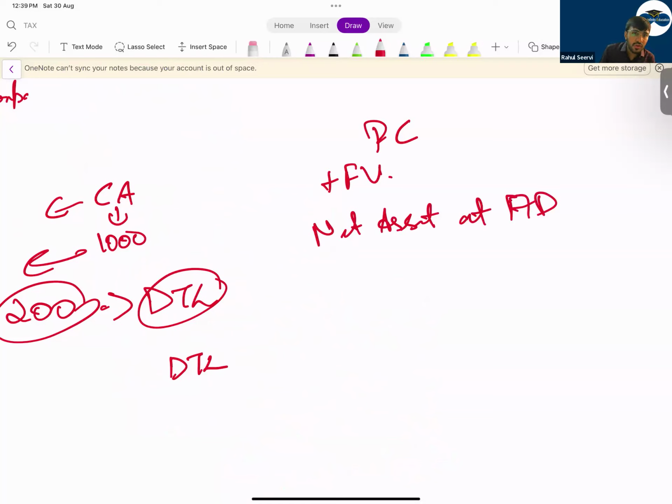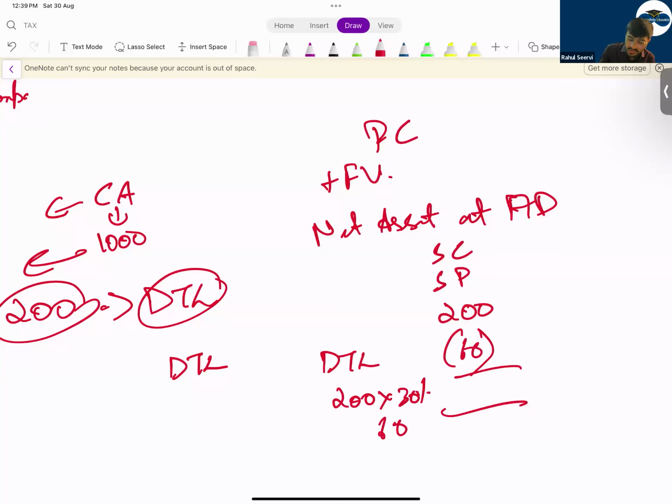Then what do you do here now? You take share capital, share premium. Then you take the fair value of the asset, that is 200, and you add it. Here again you have to reduce this DTL. 200 is the increase in the fair value, yes, we understand. But whatever is the DTL regarding this 200, let me take it as 30%, 60. So 60 I have to reduce here. Then I'll get my net asset at the acquisition date.